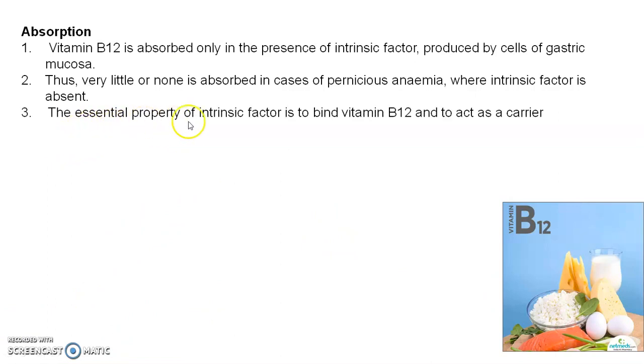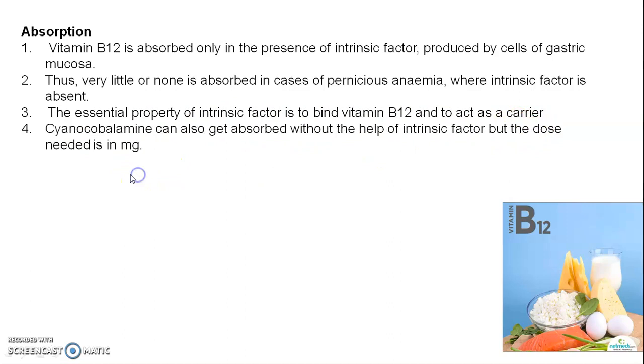It is an essential property of the intrinsic factor to bind vitamin B12 and act as a carrier. Cyanocobalamin can be absorbed without the help of the intrinsic factor, but the dose needed is in milligrams. The normal dose is 1 or 2 microgram, or 3 microgram for pregnant and lactating mothers.